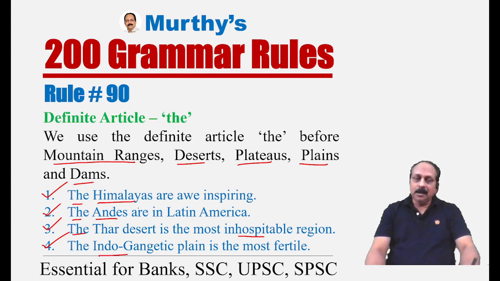You must have noticed I said the Himalayas, I said the Andes. Then you should wonder why the, why the. If the word begins with a consonantal letter or a consonantal sound, we have to say the, same word, the. But if the word after the article begins with a vowel letter or a vowel sound, then we have to say the. The Himalayas, the Andes, the Pacific Ocean, the Atlantic Ocean. That is a difference. Meaning wise, there is no difference. The Thar Desert, the Indo-Gangetic Plain is the most fertile.